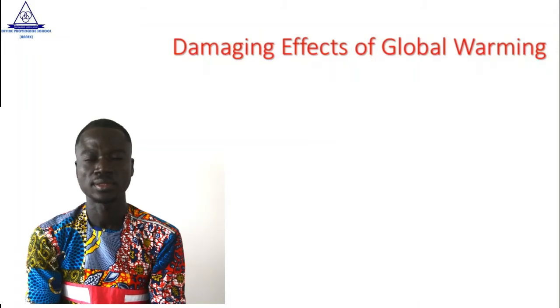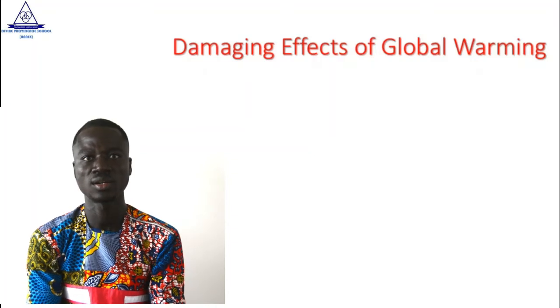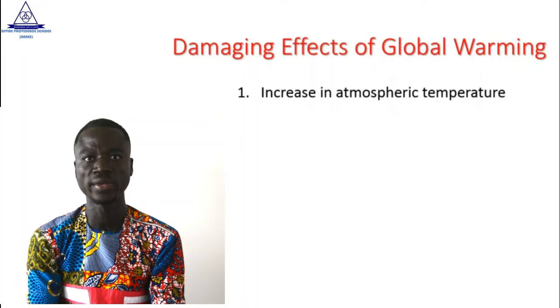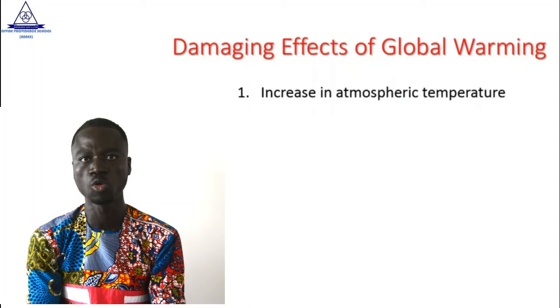Good. Let us also see some damaging effects of global warming. 1. Increase in atmospheric temperature. So whenever the ozone layer is being destroyed, the atmosphere or the air gets heated. There is a lot of heat in the atmosphere which promotes global warming.